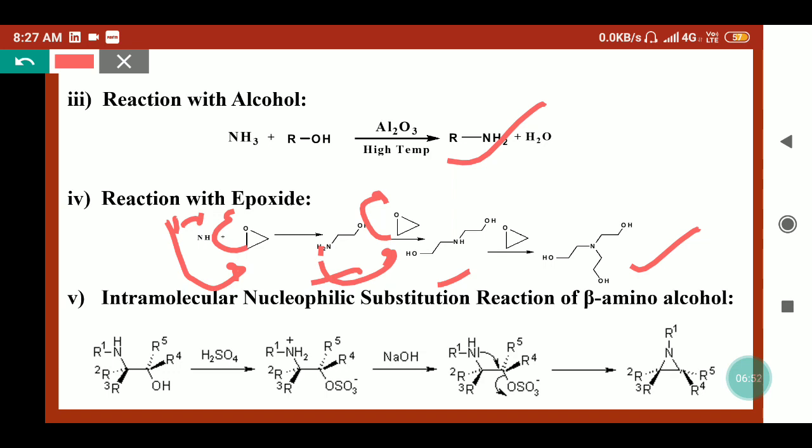Now coming to the intramolecular nucleophilic substitution reaction, where the beta amino alcohols can form the cyclic amines.